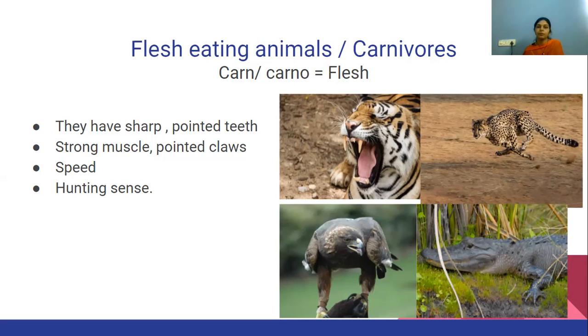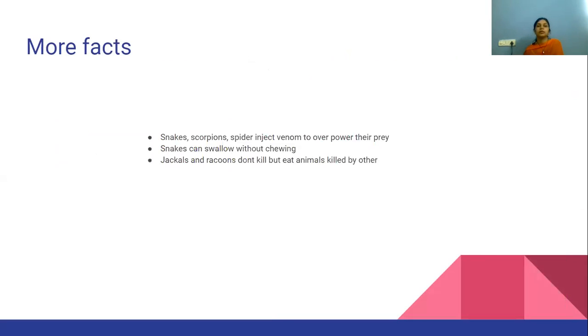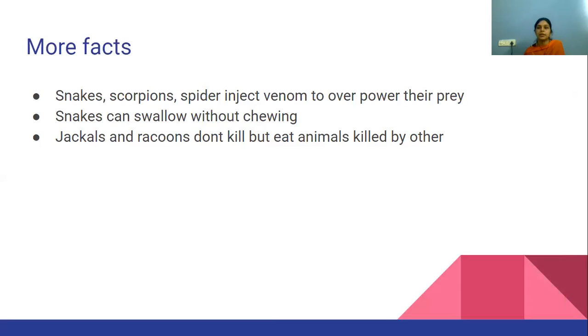Now, more facts about carnivore animals like snakes, scorpions, and spiders. They do not catch the prey. They do not run after the prey like the tiger or the lion.